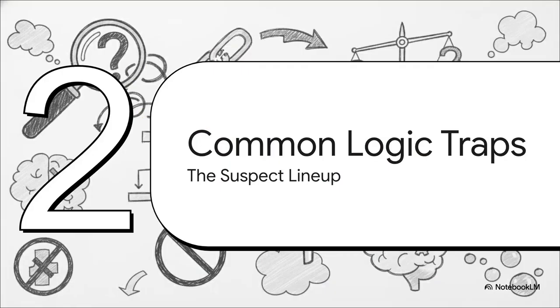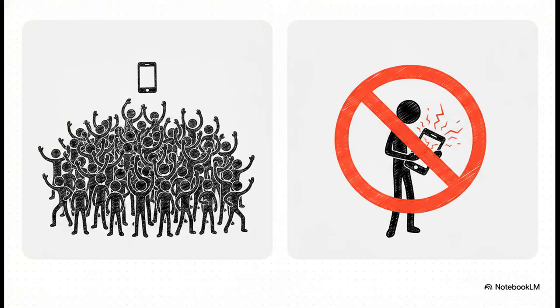Section 2. 3 common logic traps. The suspect lineup. All right, let's bring in our first suspect, the bandwagon appeal. We hear this marketing tactic all the time. Hey, everyone is buying this phone, so it must be the absolute best. But here's the reality check. Popularity simply doesn't equal quality.